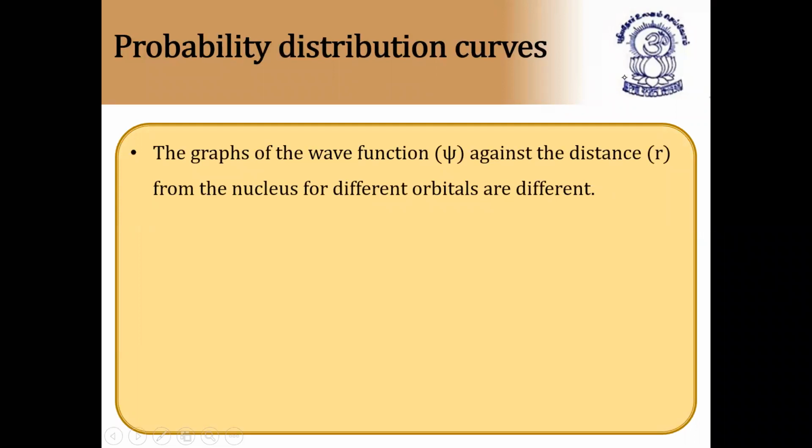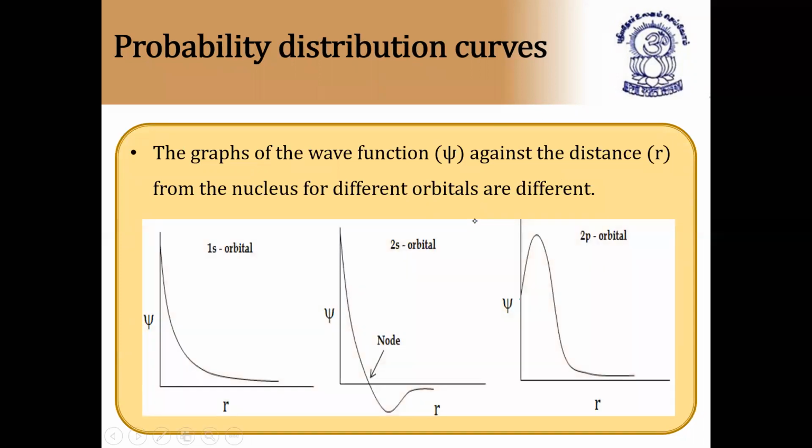So next we have probability distribution curves. We have successfully completed quantum numbers, which we got from the Schrödinger wave equation, and we know how to apply quantum numbers for a given orbital. So next we have the probability distribution curve. The graphs of the wave function psi against the distance r from the nucleus are different for different orbitals.